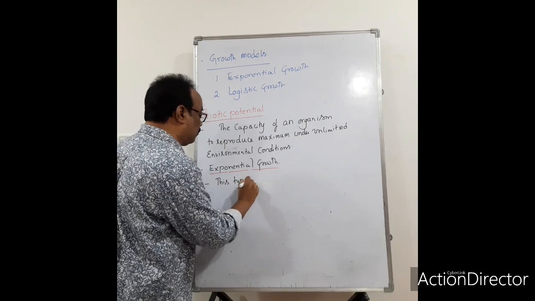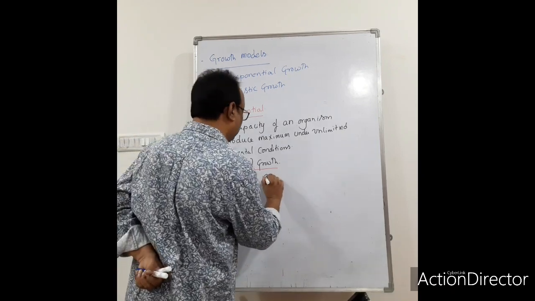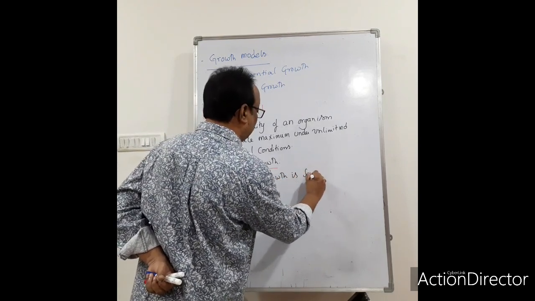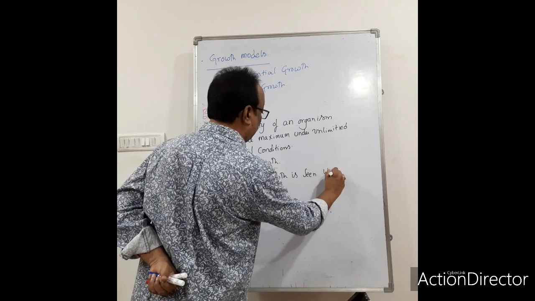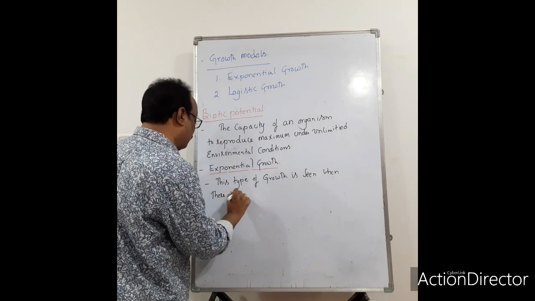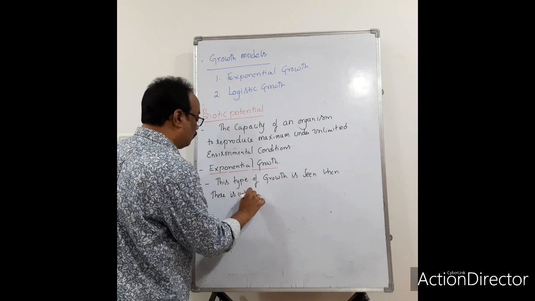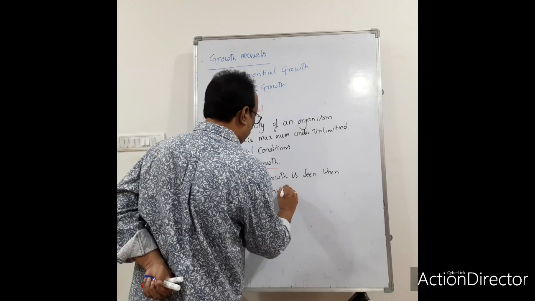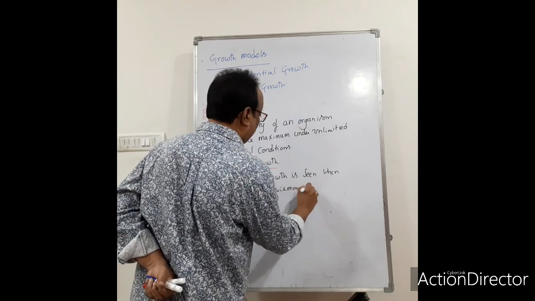This type of growth is seen when there are unlimited environmental conditions.